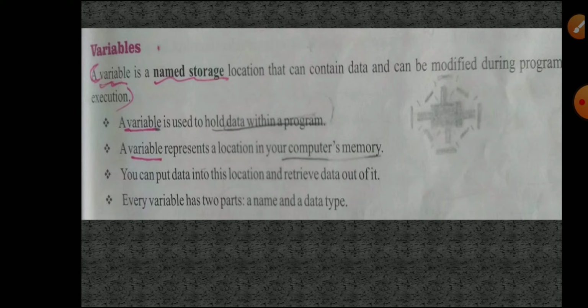Next, fourth point, every variable has two parts, a name and a data type. Data type means what, sir? For example, the name, I already told you in the variable name, sample. What is the data type? We will see that one. Before that, data types means we have basic data types. What are those? We will see in the next slides, coming slides, briefly.